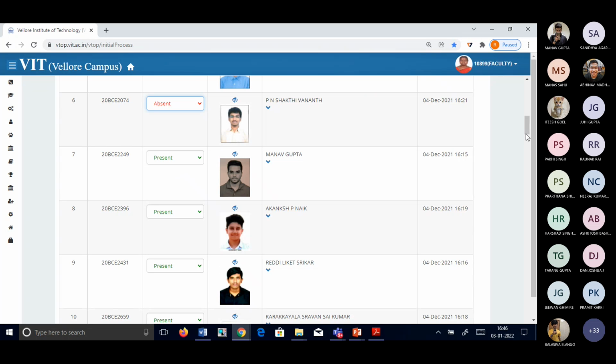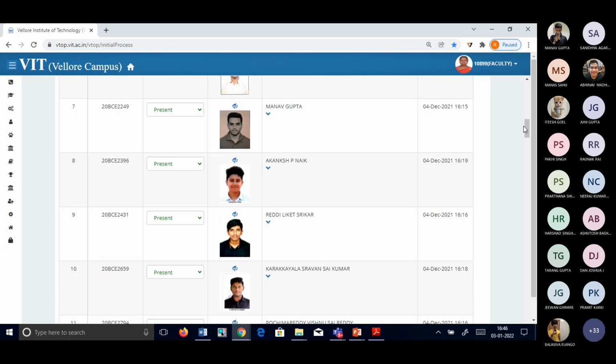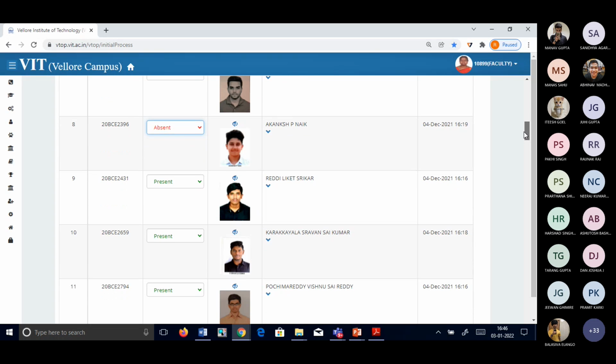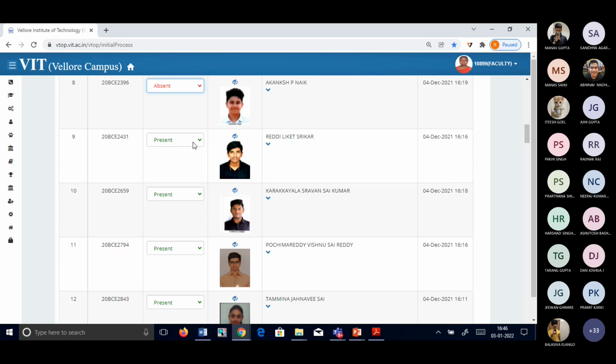My screen is shared, students. You can see your name there. According to that you give. Yes, ma'am. Kanch. Okay. 2396. Are you there, ma? No. Okay. Shrikar. Shrikar is not there.